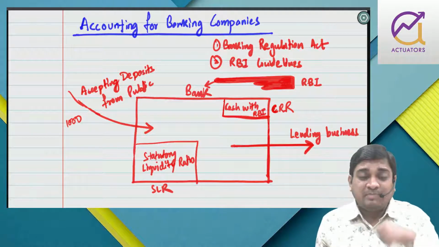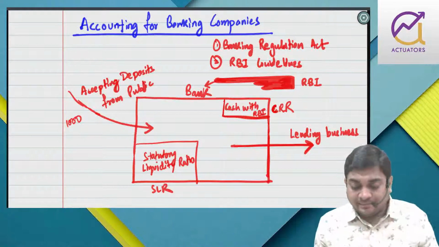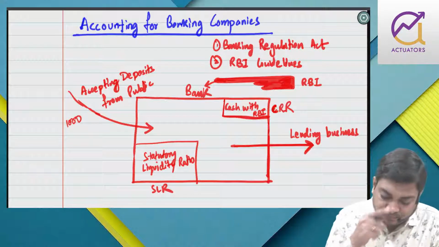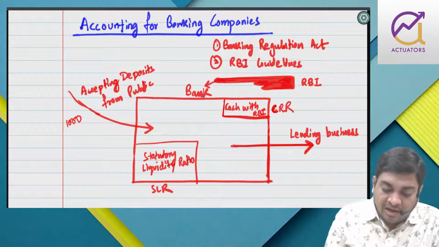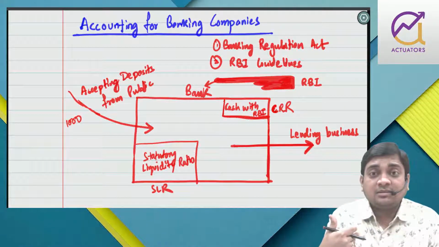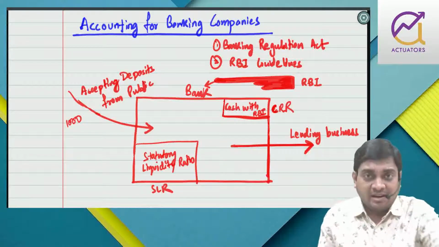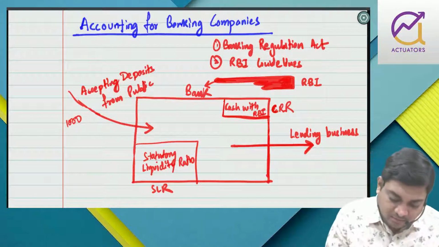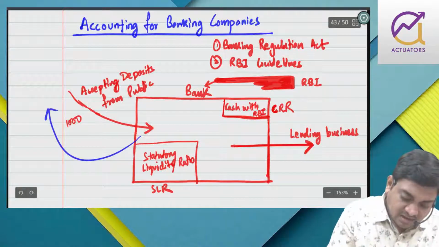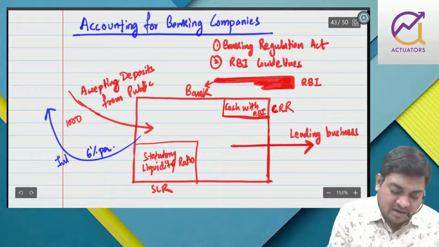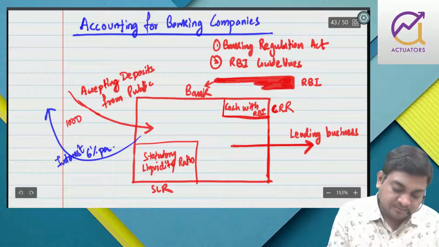Now I am into this business of accepting and lending. When I accept deposits from the public, in order to make it beneficial for the depositors, I will give them 6% per annum interest on their money deposited with us.